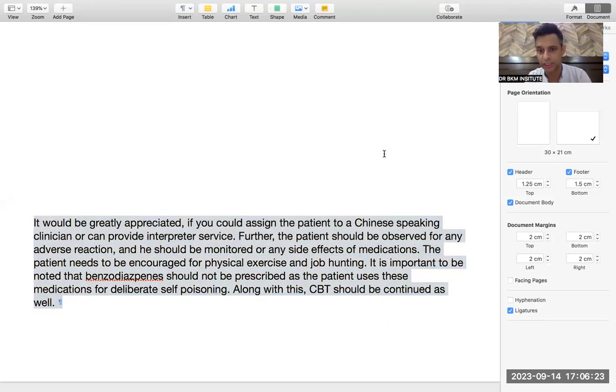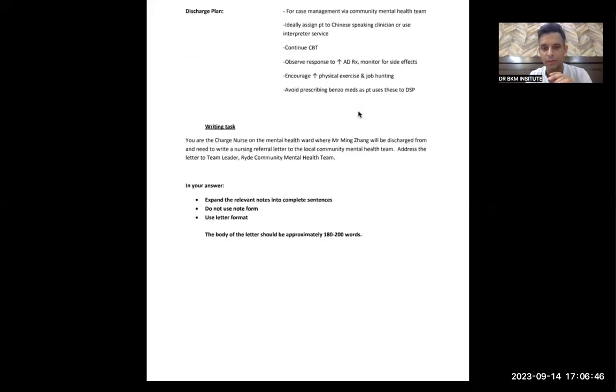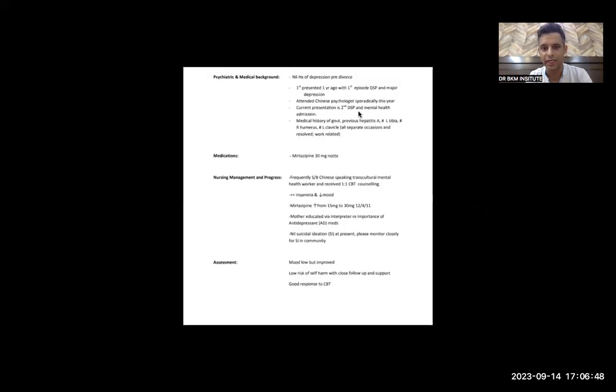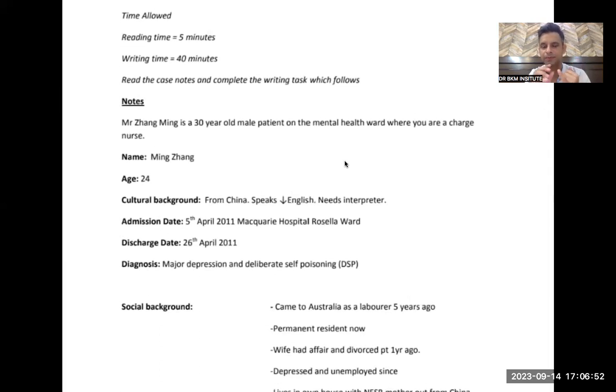Now the most important thing will come: how to save your word count. Once you are done with this, in the final exam this will be in your mind, that these are the points to follow. But I have written it for you so that you can understand. The last paragraph is the easiest one. Now we need to find the purpose of the letter. For purpose, I need to read everything about the patient. So now I will read everything about the patient.